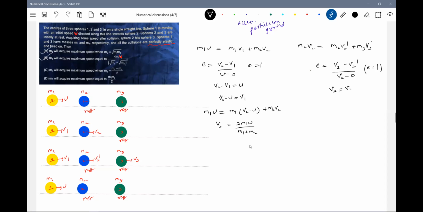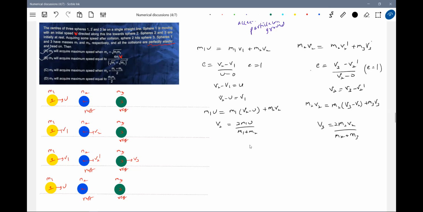Therefore V2 equals V3 minus V2 dash. Let me eliminate V2 dash: V2 dash will become V3 minus V2. Or else you could have used the same formula as earlier: 2M2V2 by, no need to solve. You could have used the same formula, just replace M1, M2 by M2, M3 and U by V2. Please do remember at least this formula.